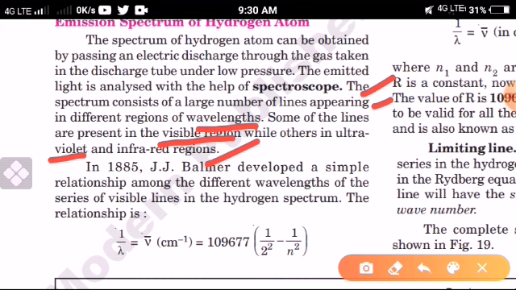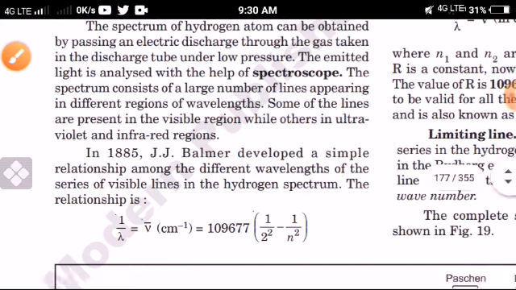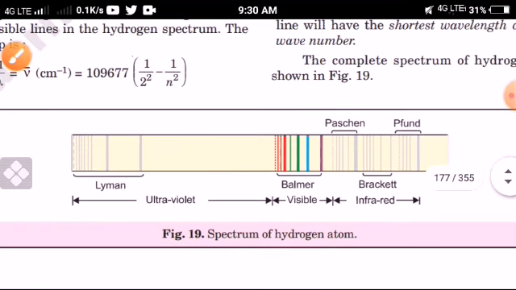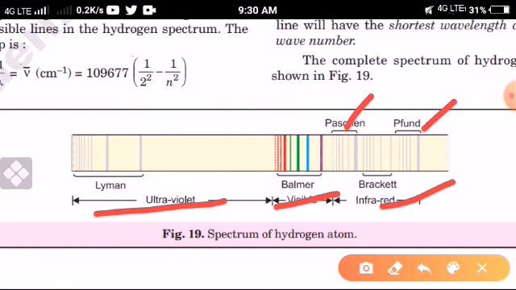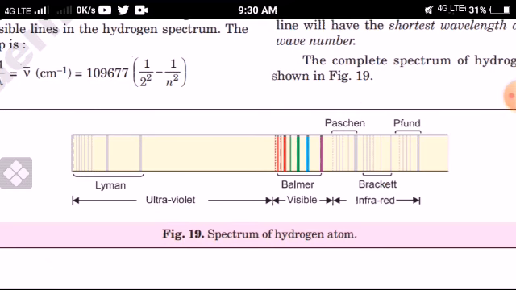Understand? Here, this is the ultraviolet, this is the visible, this is the infrared. So different regions occur due to their different wavelengths and different frequencies, and they were analyzed by different scientists, like Lyman, Balmer, Paschen, in different regions. Understand?